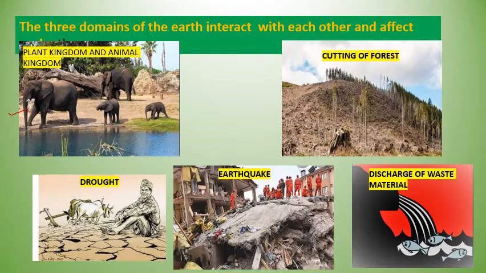On the other hand, sometimes some human activity also affects the biosphere as well as the atmosphere of the surroundings, like the cutting of forests. Humans cut the forest to fulfill their needs, but what happens?